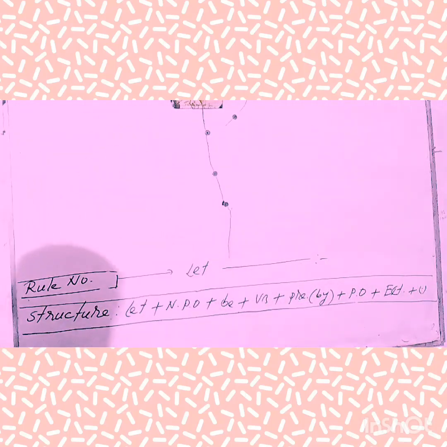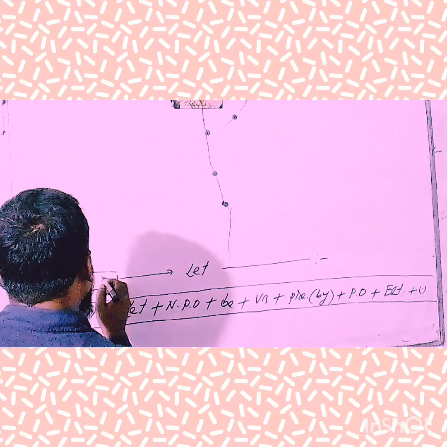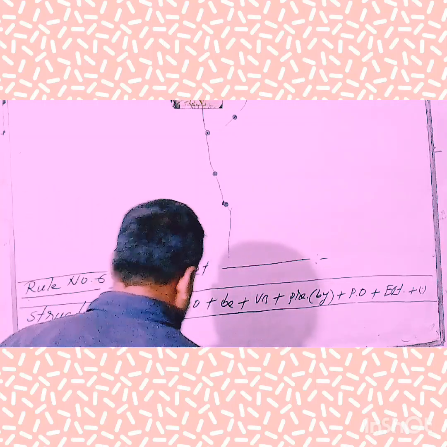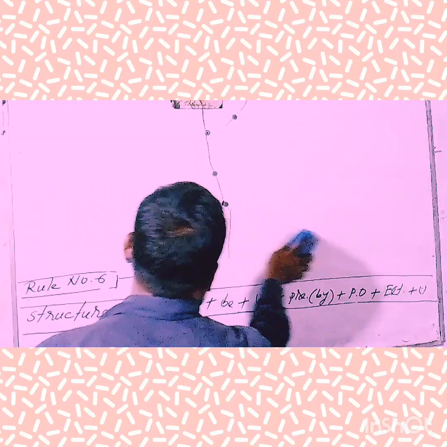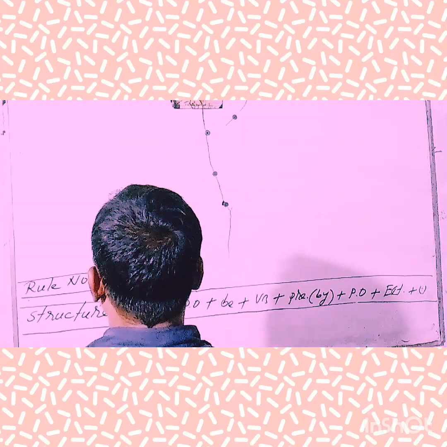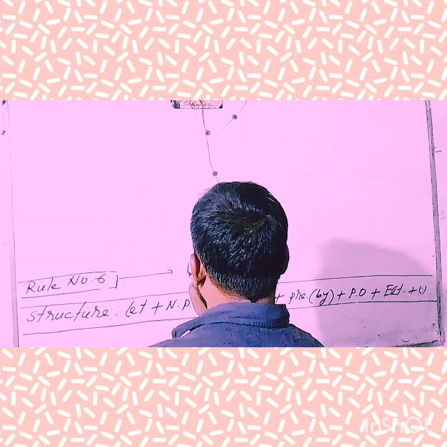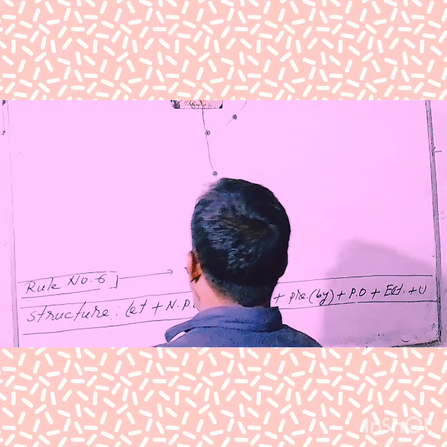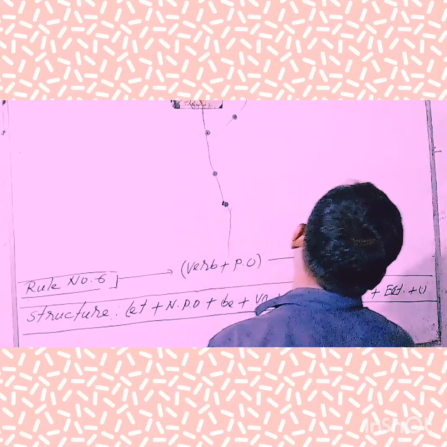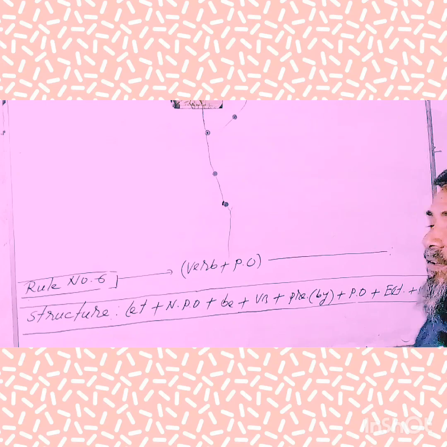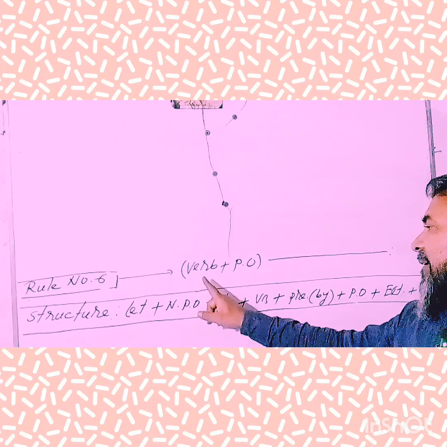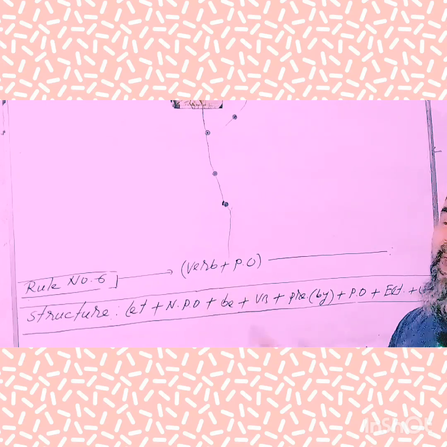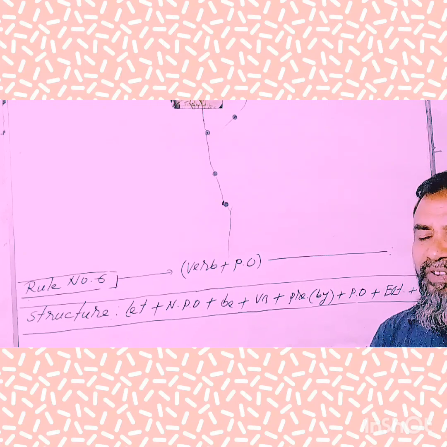So now at this moment I am going to discuss rule number 6, and in rule number 6 the main prerequisite or precondition, of course, is the starting word: verb plus object. Okay, my dear learners, if any imperative sentence is started with verb plus object, then you have to follow the structure at the time of converting active voice into passive voice.